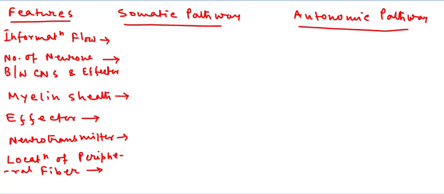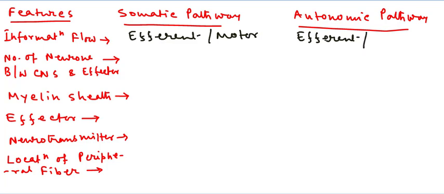So first, the information flow. In the case of the somatic nervous system, the information is efferent, and in the autonomic nervous system, the neurons are also efferent. They carry the information from the central nervous system towards the effector. So the neurons which form the somatic nervous system are efferent, or motor neurons. And since the autonomic neurons also carry information from the central nervous system towards the effector, obviously the autonomic neurons are efferent, or motor.